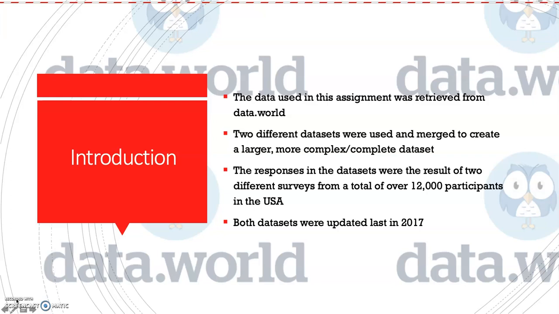So we start off with our introduction with a little bit of background on where I got the data and what the data is showing. The data set for the assignment was retrieved from Data World. I used two different data sets and I merged them in order to create a larger and more complex and complete data set. The responses in the data sets were the result of two different surveys for a total of 12,000 participants in the USA. So when I merged them, it was over 12,000 participants or respondents. And both data sets were updated last in 2017.